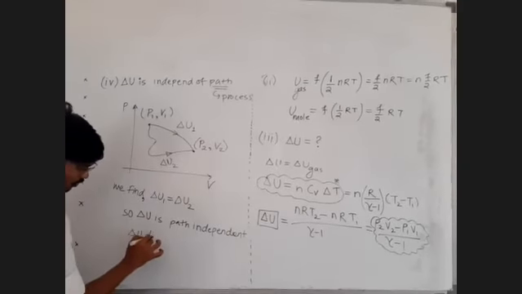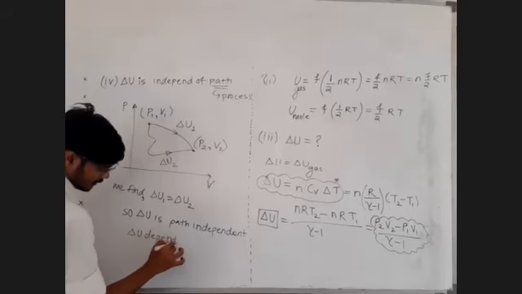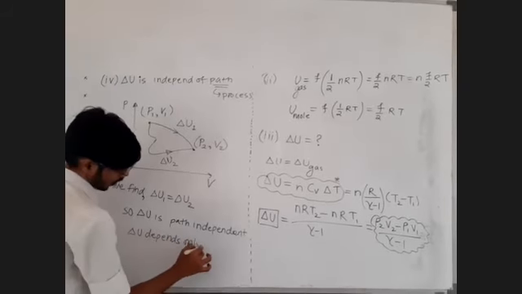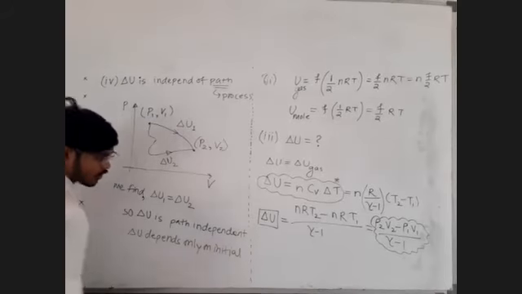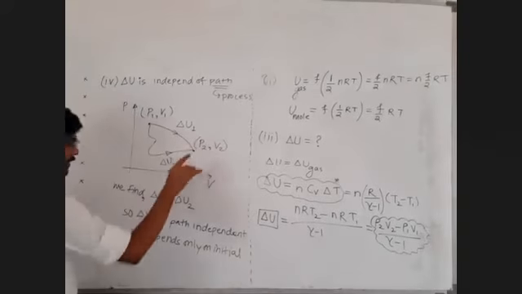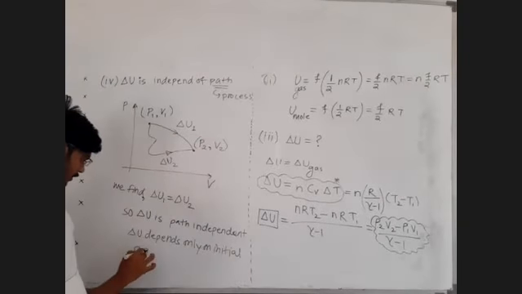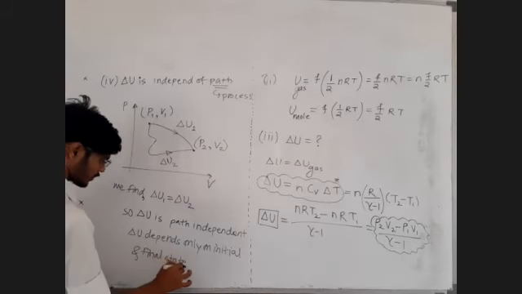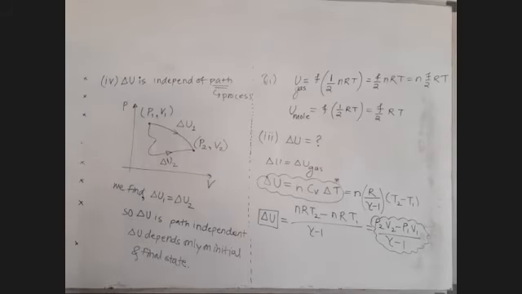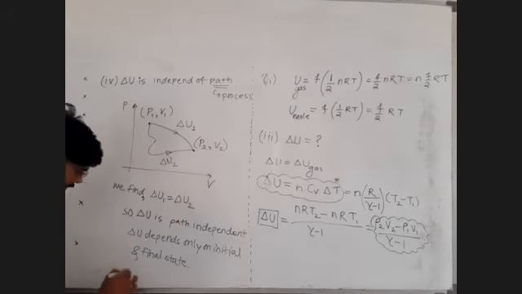Delta U depends only on the initial and final states, not on the path. Okay, try to understand. Delta U depends on the initial and final state.